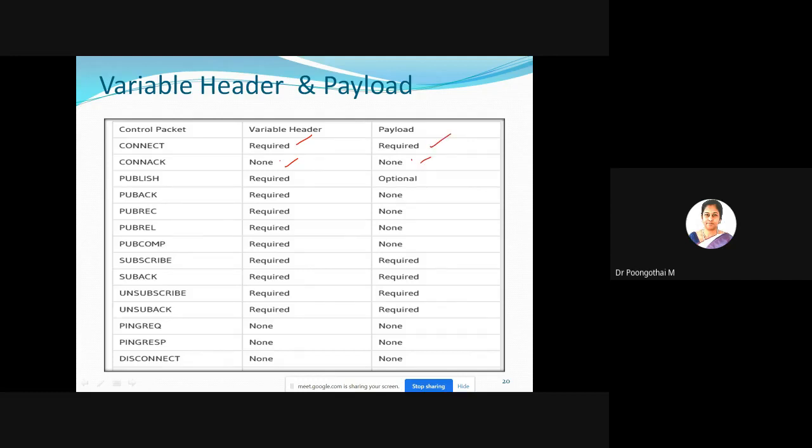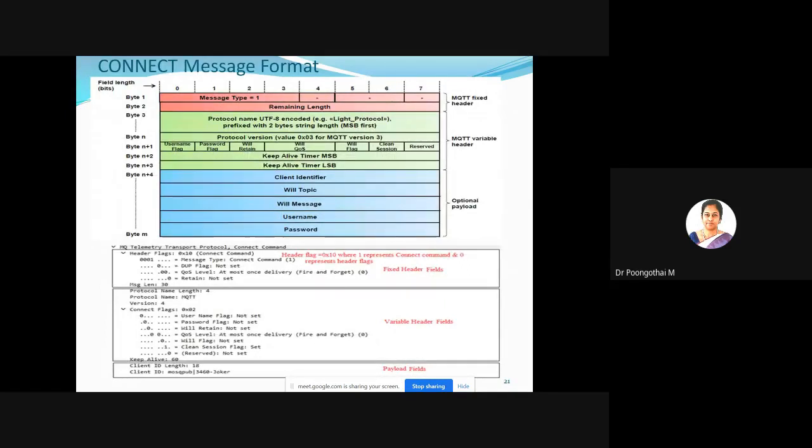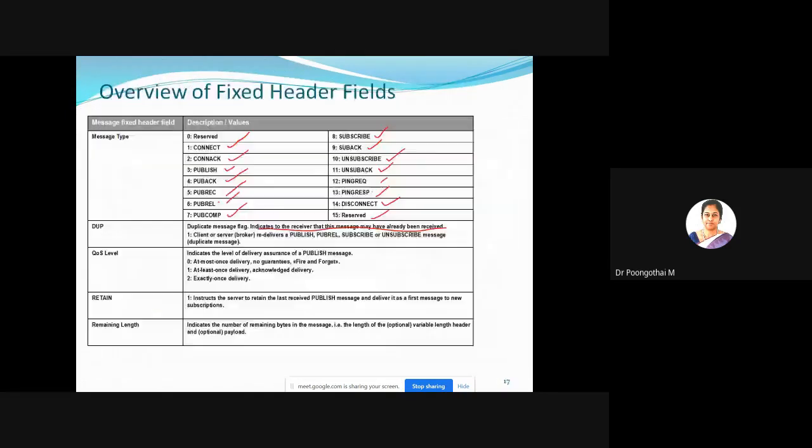So next class, I will explain the important message types. I am going to cover only these 4 types: connect, connect acknowledge, publish, and subscribe. These 4 are very important in order to implement your MQTT protocol. Okay. Any doubts regarding this?